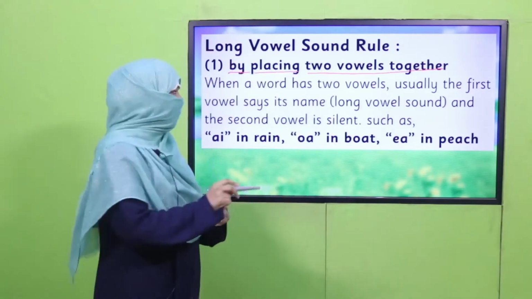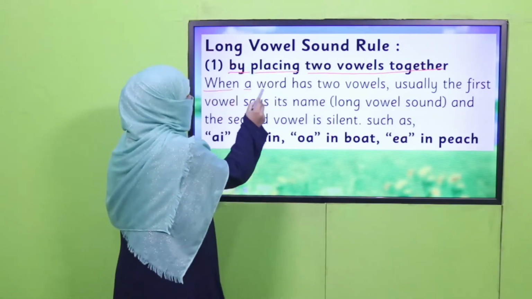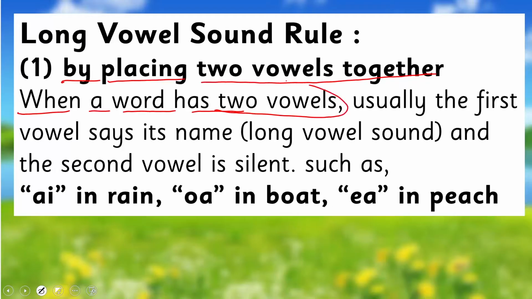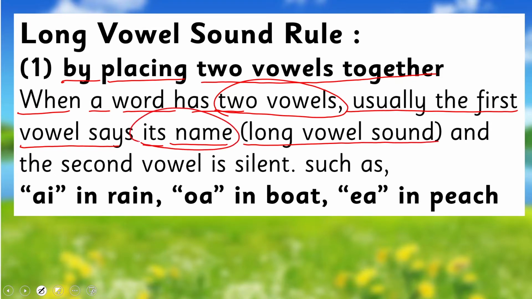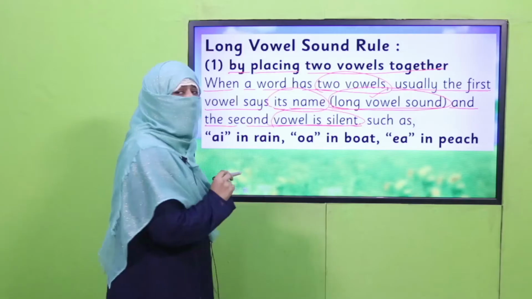If in a word you find two vowels together, usually the first vowel says its name, that is long vowel sound, and the second vowel is silent. The first vowel will give its long vowel sound and the second vowel will be silent. We will not say it.